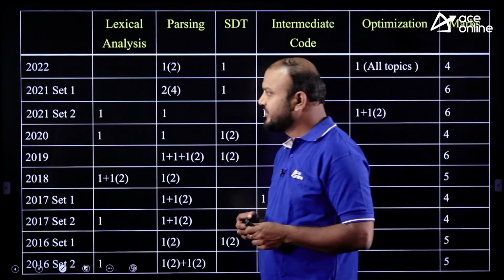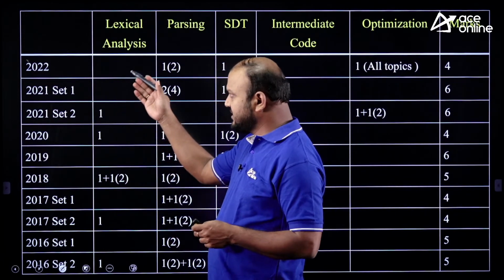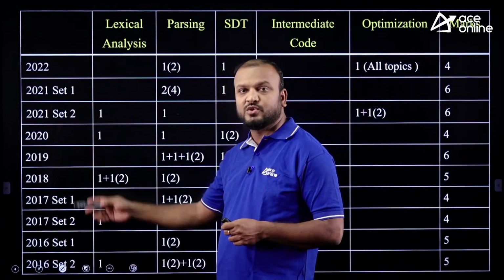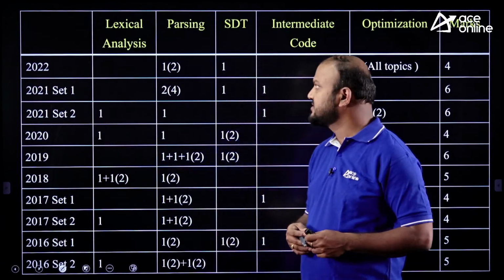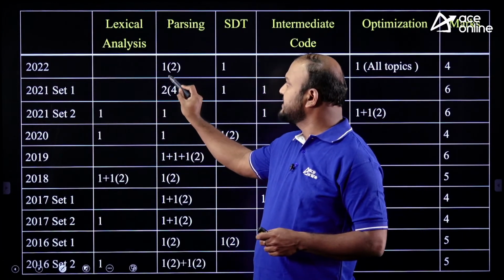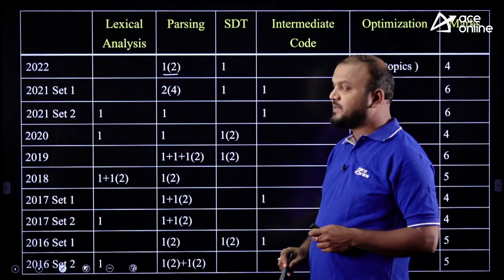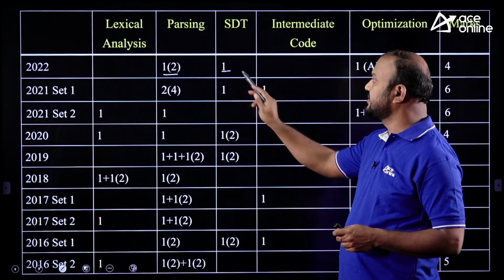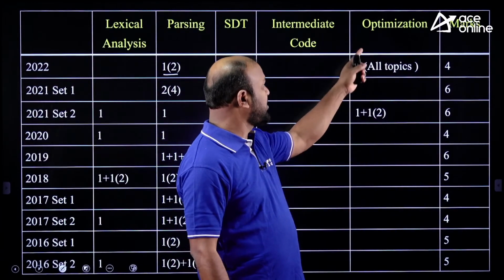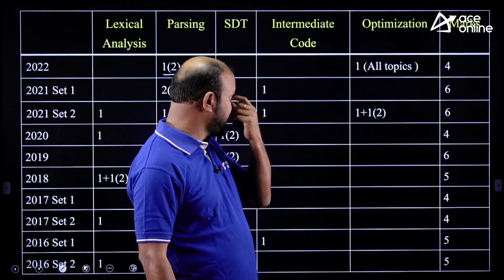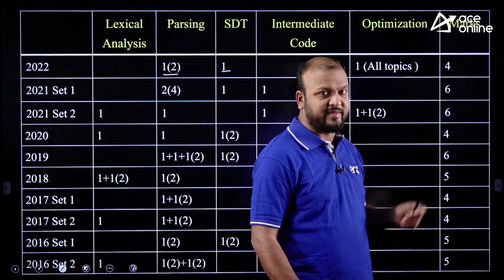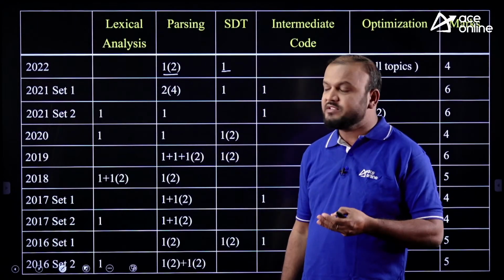Have a look. I have analyzed the previous papers from 2016 to 2022. Observe that in 2022, there is one 2 marks question from parsing, one 1 mark question from syntax directed translation, and one question which is a combination of all topics, mostly related to optimization, totally 4 marks. So totally 3 questions, 4 marks.